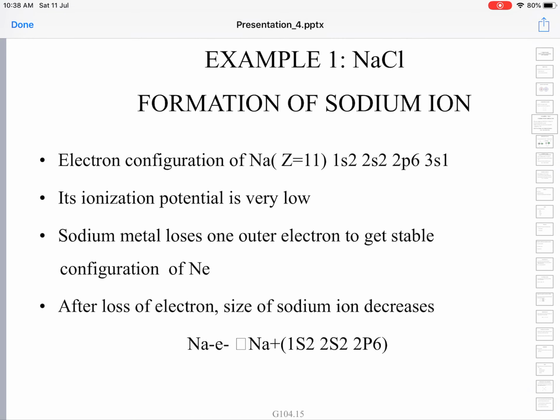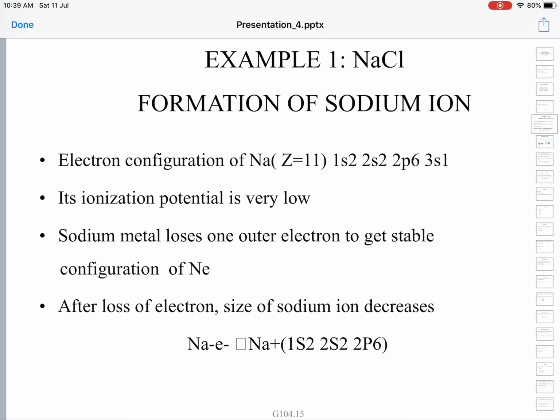Let us see the example of the formation of sodium chloride. Actually, here we consider two examples. One is the formation of sodium chloride. The other is the formation of magnesium oxide. These two we will consider as examples for ionic bond formation. Usually in the examination they don't specify which example to explain, so it will be better if you learn both these examples.